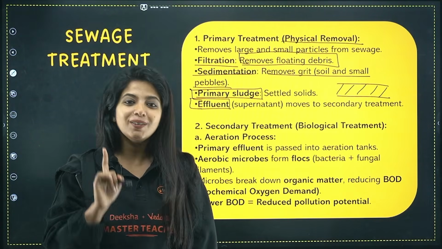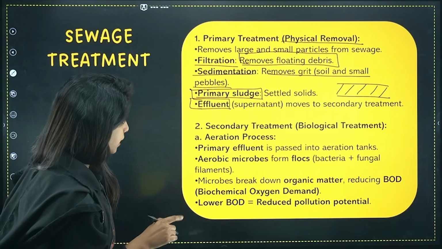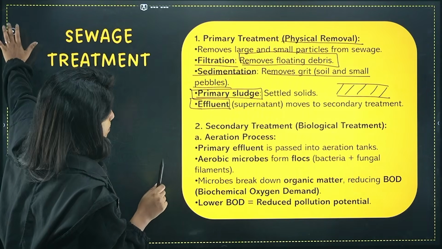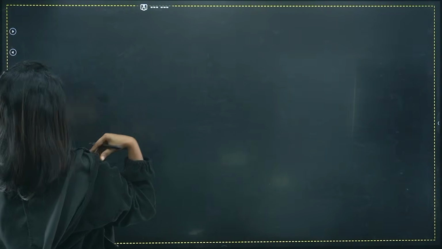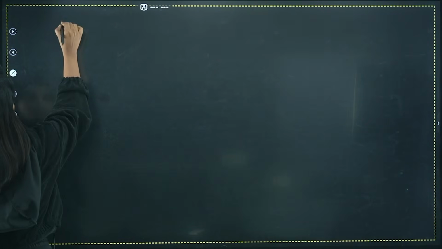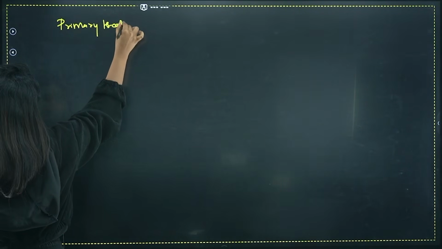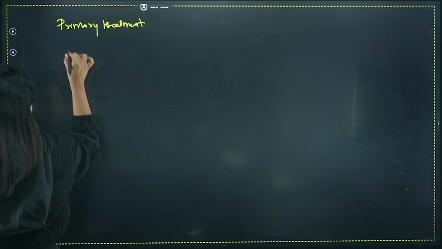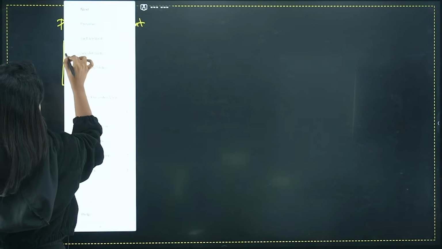I will talk about this one by one, so make sure you listen to me very carefully. Okay, so over here, this is a place where we are going to deal with things. So this is our primary treatment. What did we do? We did two things. One was filtration.